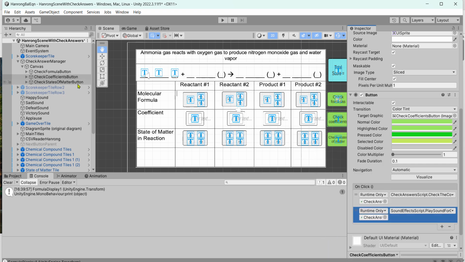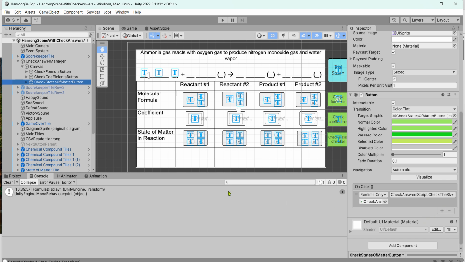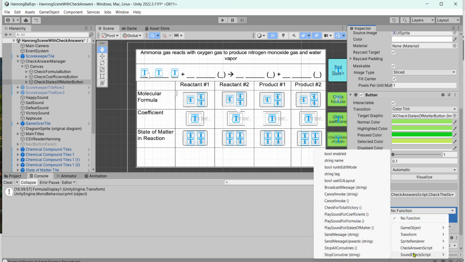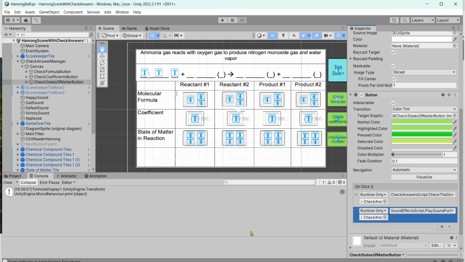And the third one is the states of matter. Once again, plus, check answer manager, sound effects script, play sound for states of matter. Okay, save that, and that's all you need to do.